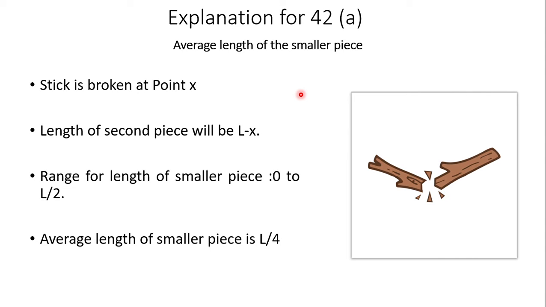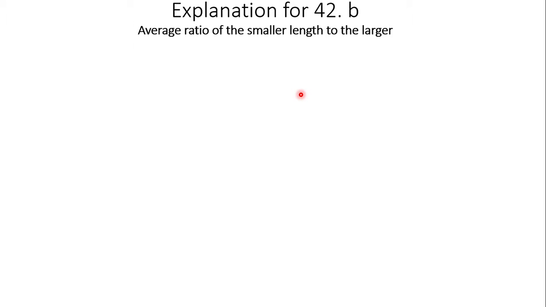So the average length of the smaller piece, if the length is L, should be L by 4. If we have a unit length stick, then the average length of the smaller piece should be 1 by 4. So this is the explanation of the first part. Now let's move on to the next part.